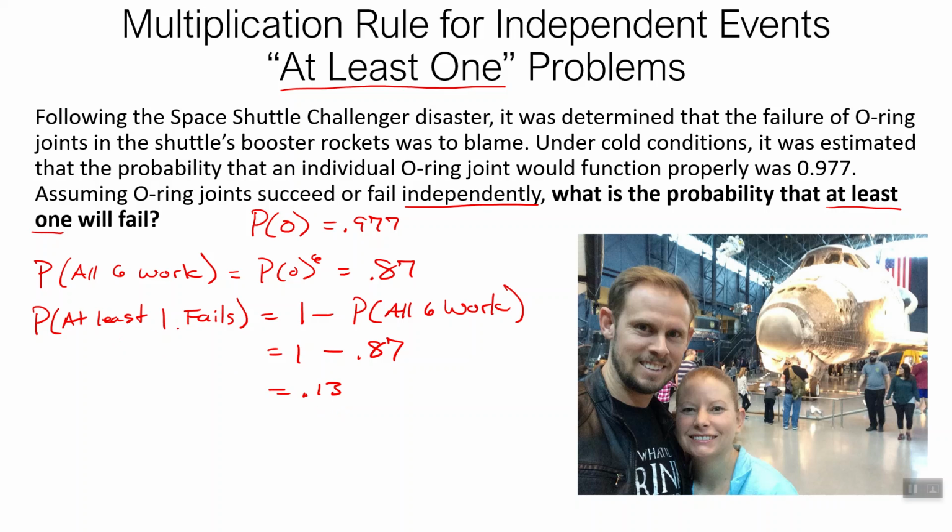All right, so the probability that at least one fails is just these 13% here. And that makes sense from last time. The probability that all of them worked was 87%, so the other thing that can happen is 13%. And the other thing that can happen is that 1 could fail, or 2 could fail, or 3 could fail, or 4 could fail, or 5 could fail, or 6 could fail.